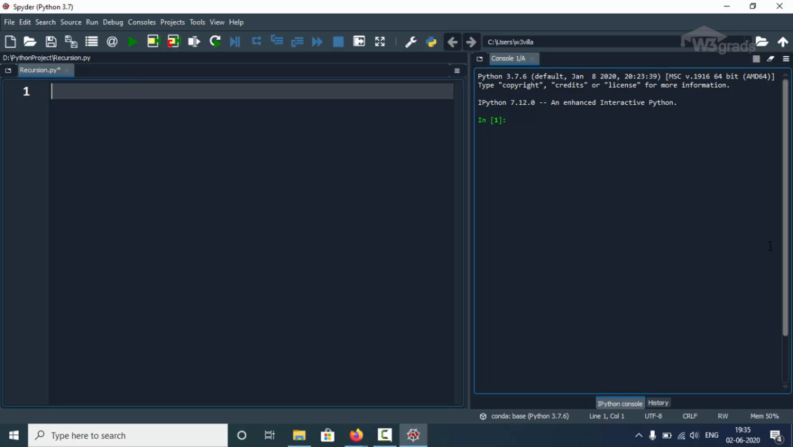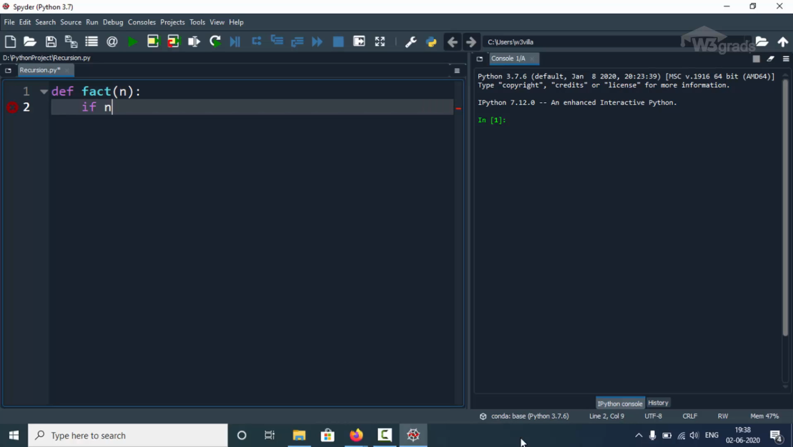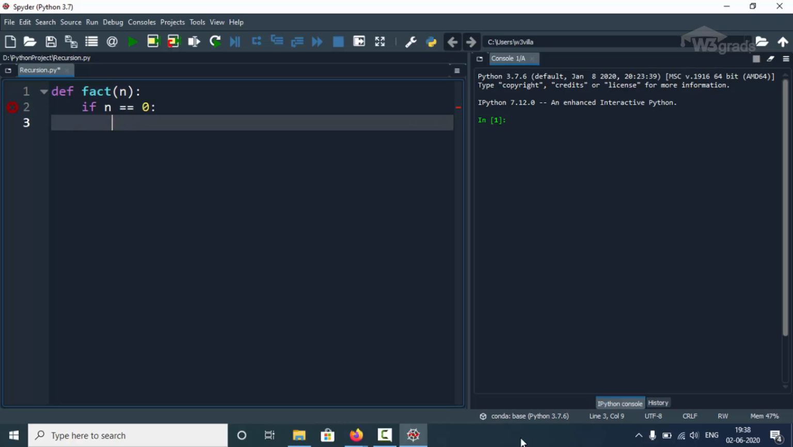We will declare a function named fact, which takes a number as a parameter and returns the factorial of it. So, we will type def fact, and add parentheses to it. Next, inside the parentheses, we will pass a parameter n, which denotes any integer number for which we want to calculate the factorial. Then we will put a colon. In the next line, we will write if n equals 0 colon, and press the enter key. Again, in the next line, we will type return 1. So, this specifies our base case, or base condition.